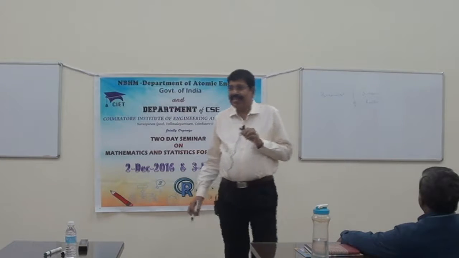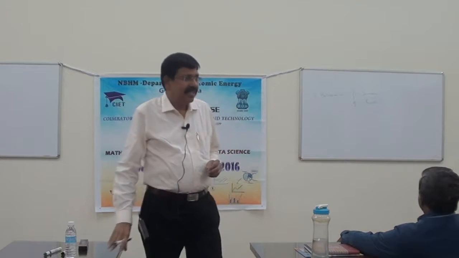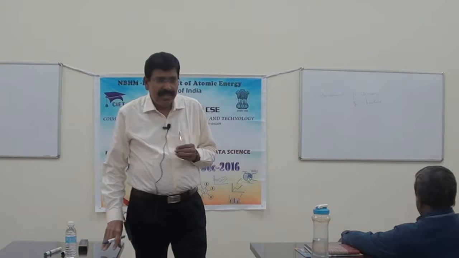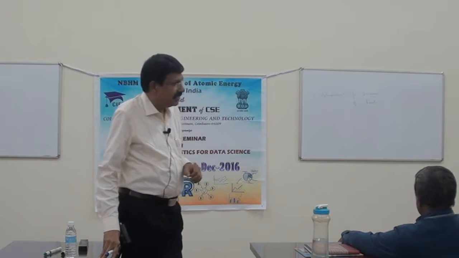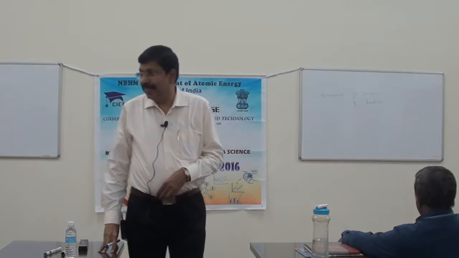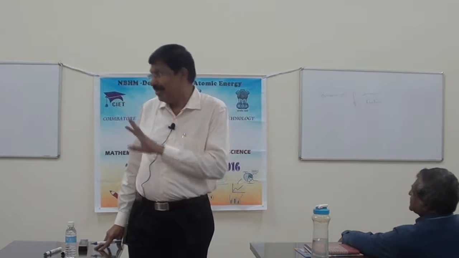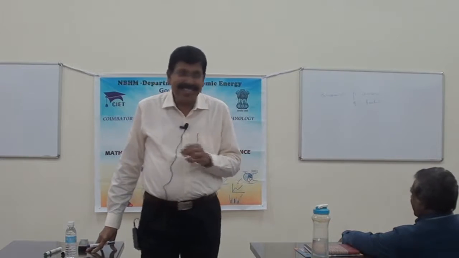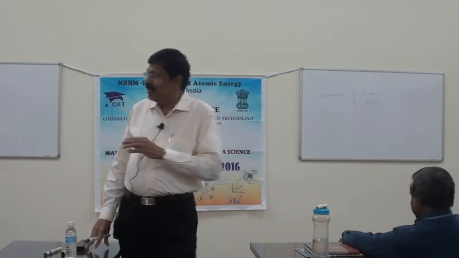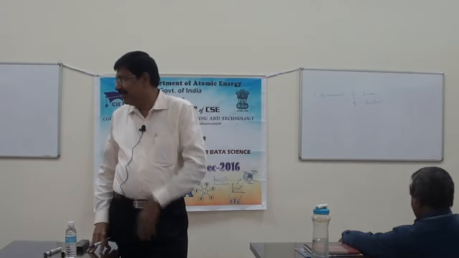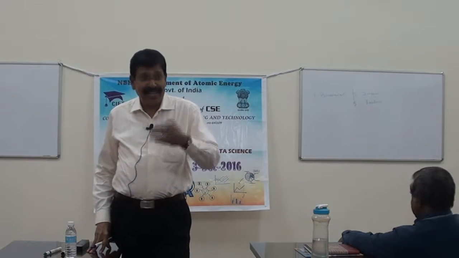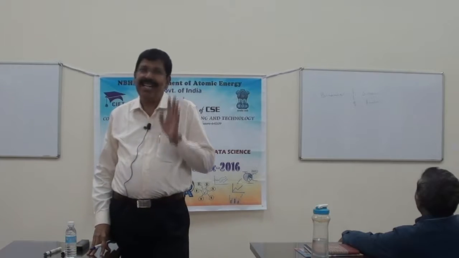On the assumption, what is the probability that you will either pass or fail? If I ask you, what is the chance that you will pass? 50%. What I ask is, what is the chance that you will pass or fail? Either pass or fail, 100%.